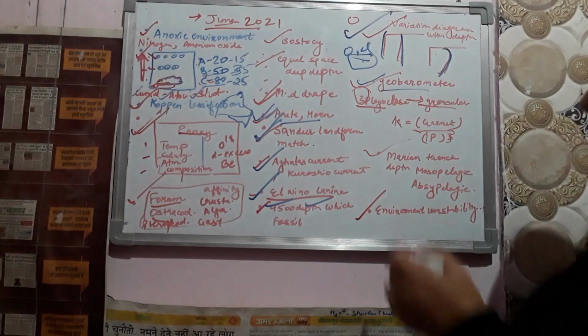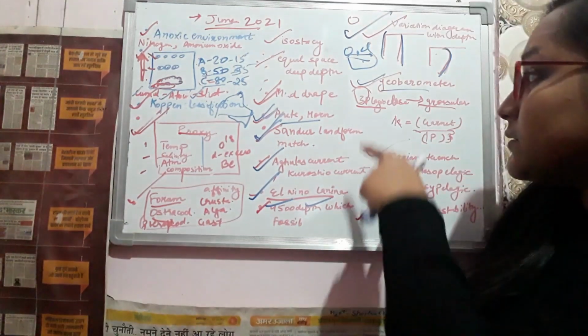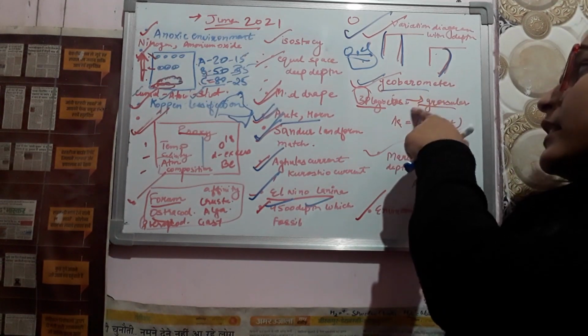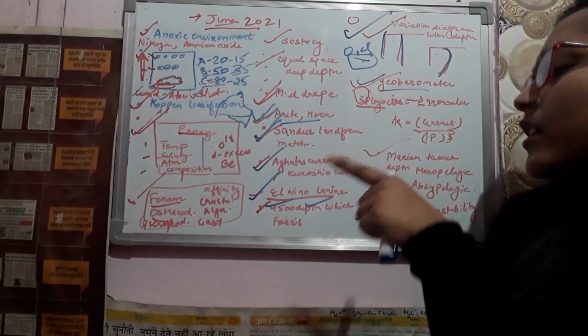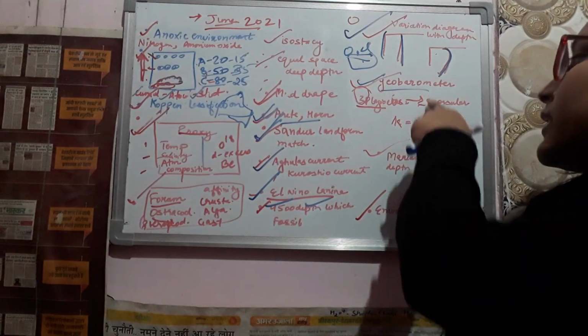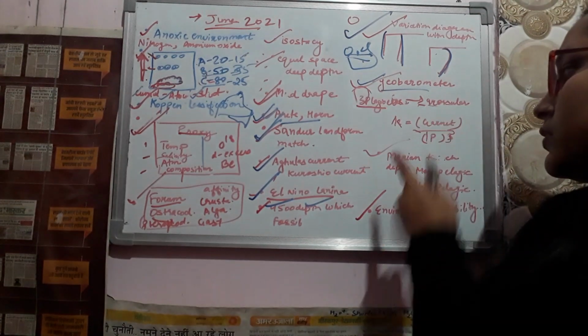Next was a geobarometer was given, in which there was one reaction written with 3 plagioclase. It will convert with something. It will react to form grossular. So you have to write its activity coefficient, which is K. So it is Garnet over plagioclase cubed. 3 was written before it, so just like that.